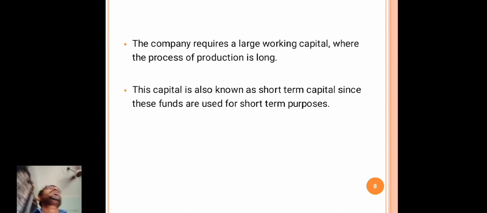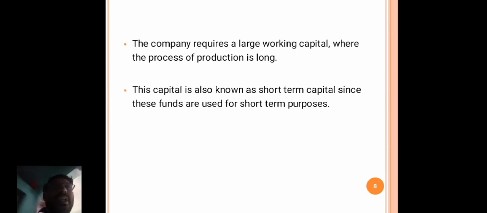If the company is producing small items, then only a little, somewhat small working capital is enough. But if the company is an automobile company producing cars, then it requires large working capital, because the production process is long.